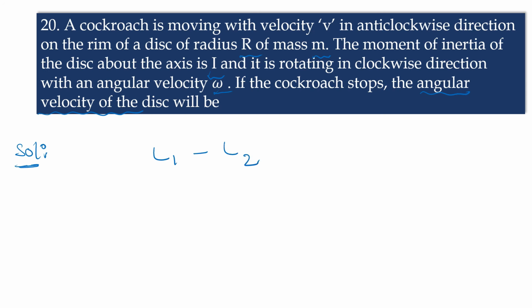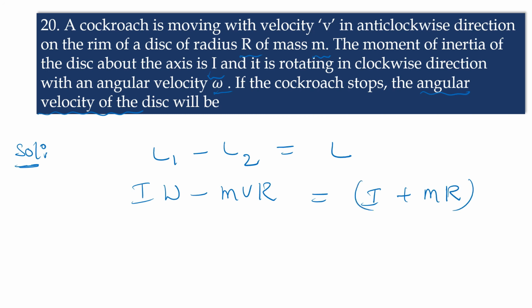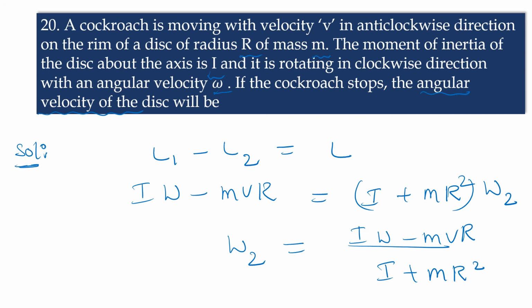L1 minus L2 is equal to L. So, I omega minus mvr is equal to L, where L is equal to (I plus mr square) into omega 2. So from this we write the formula omega 2 is equal to (I omega minus mvr) by (I plus mr square). This is the angular velocity of the disc when the cockroach stops. If the cockroach stops, the angular velocity of the disc will be omega 2 is equal to (I omega minus mvr) by (I plus mr square).